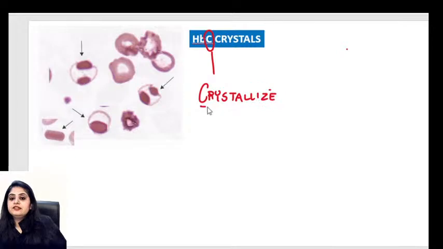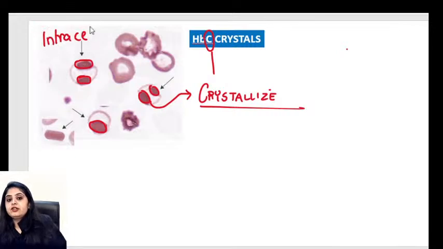And when it crystallizes, it forms these kinds of inclusions in the red blood cell. So it's very interesting to see that the hemoglobin is crystallized into one area. See, the rest of the red blood cell has become white because all the hemoglobin is crystallized here and here. Similarly, all the hemoglobin is crystallized here and here. Same way, all the hemoglobin is crystallized here. So what I can realize is that these are the hemoglobin C inclusions, which are nothing but the hemoglobin that has crystallized. Having said that, most of the hemoglobin I am seeing is inside the cells, intracellular.